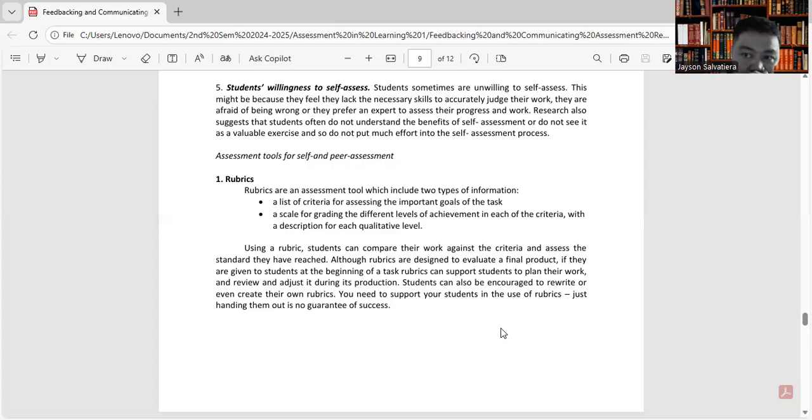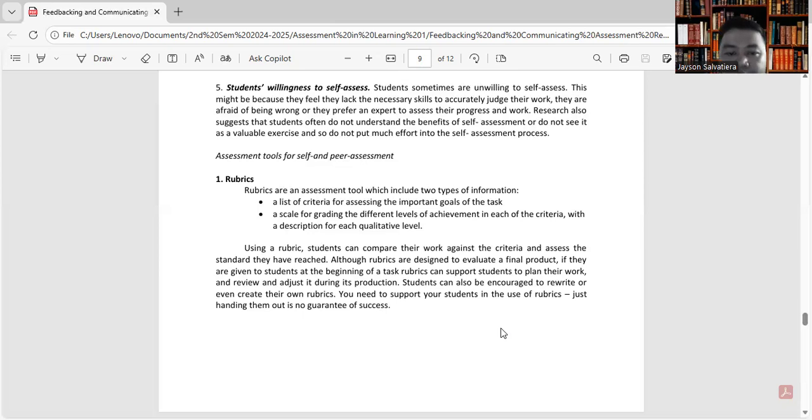Okay? O halimbawa, for the content. So, there are four levels of performance, four being the highest, one being the lowest. So, using a rubric, students can compare their work against the criteria and assess the standard they have reached.